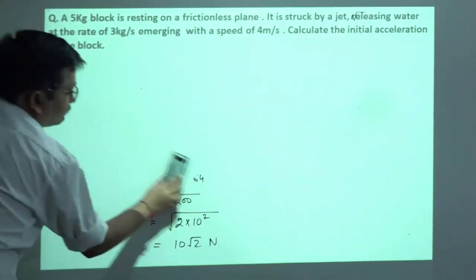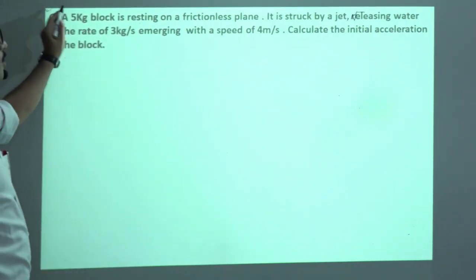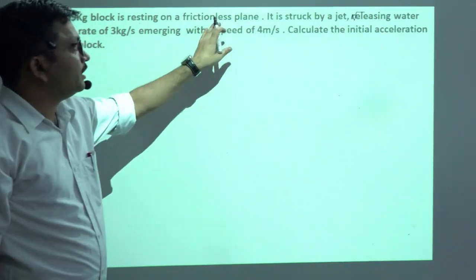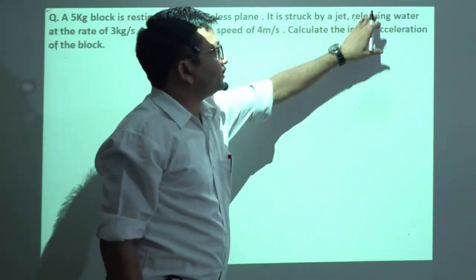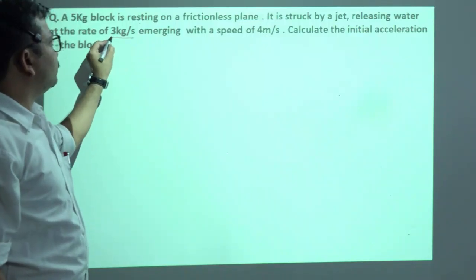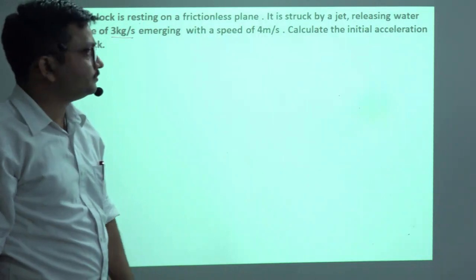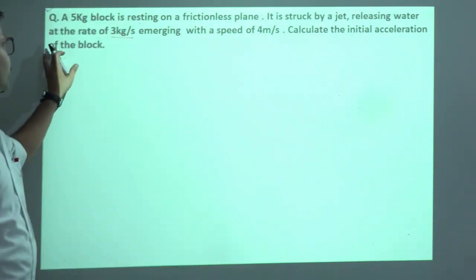The second numerical is like this: a 5 kg block is resting on a frictionless plane. It is struck by a jet releasing water at the rate of 3 kg per second, emerging with the speed of 4 meter per second. Calculate the initial acceleration of the block.